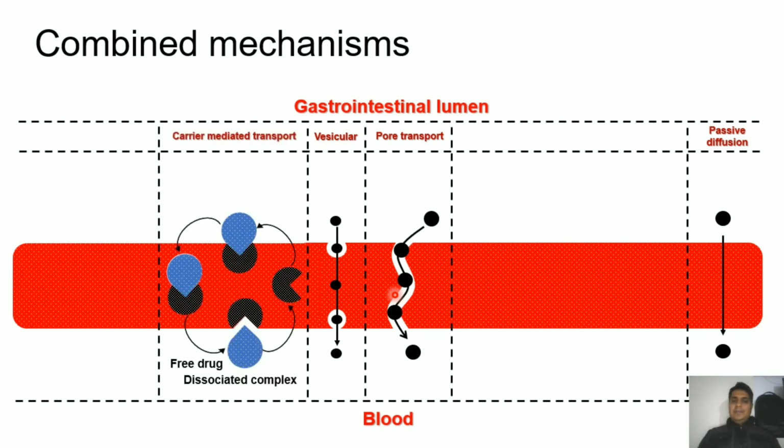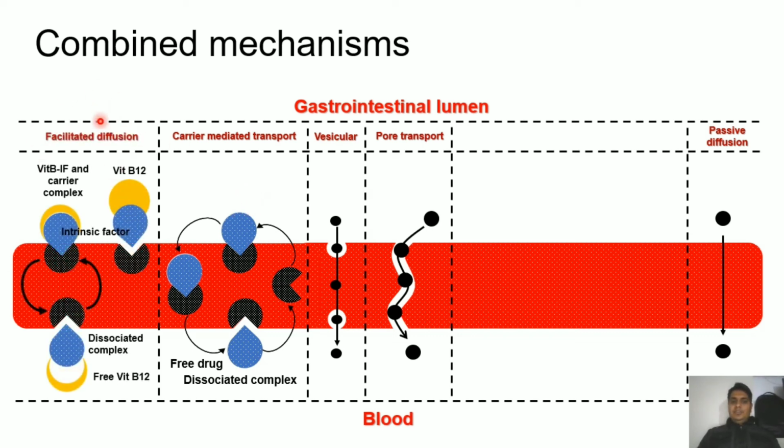Next one is the carrier-mediated transport. It is an uphill process, and it is a kind of active transport mechanism, and the carrier molecule requires ATP to bind some drugs, and after making a complex, it gets available to the other side, and after releasing the drug molecule into the systemic circulation, it goes to the first site to carry another molecule.